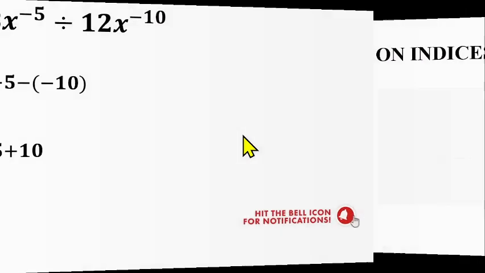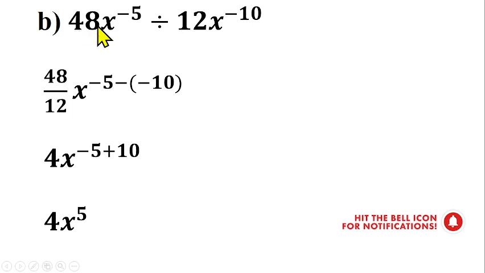Let's see another question quickly. You're having 48 s raised to the power minus 5 divided by 12 s raised to the power minus 10. We have to simplify this expression. How do we simplify this? Now we can see that we are having 48 as the coefficient of s raised to the power minus 5. You're having 12 as coefficient of s raised to the power minus 10.